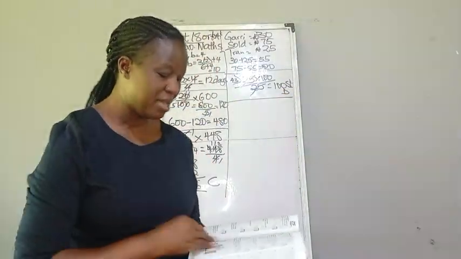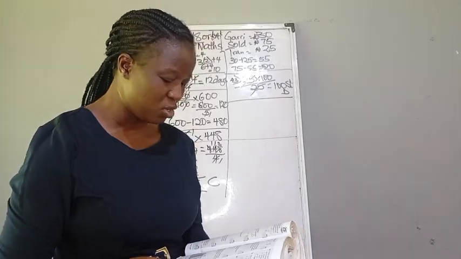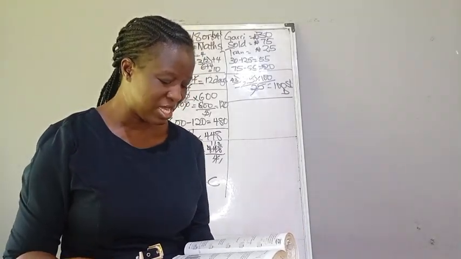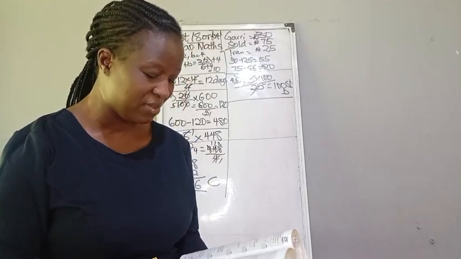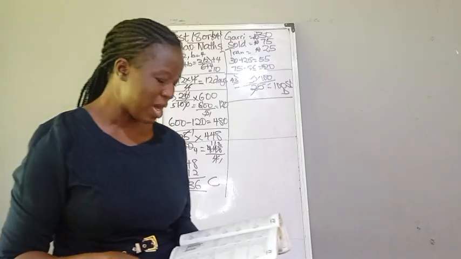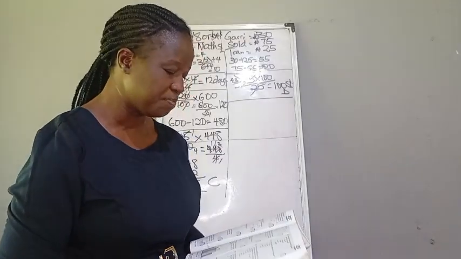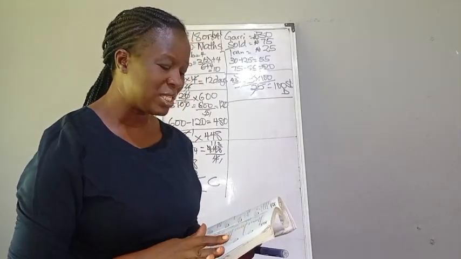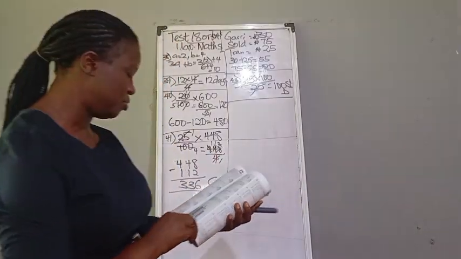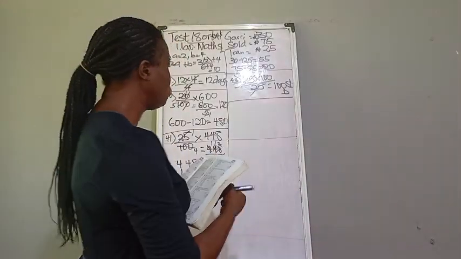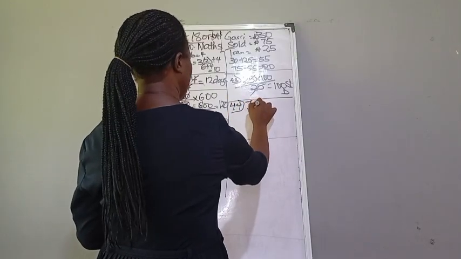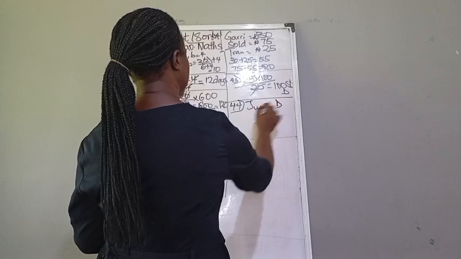I'm giving a graph here, but I will still talk about it. The graph below shows the monthly rainfall in centimeters of a town in Nigeria from January to August 1984. Use it to answer questions 44 to 47. In which month was the highest rainfall recorded? From my graph, in case you have the textbook, you will notice it's in the month of June. Number 44, it is the month of June, which is option D.